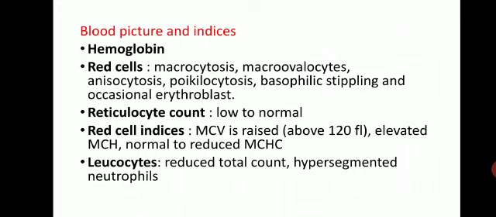Size is raised. MCV is raised. There is elevated MCH, there is normal to reduced MCHC. In leukocytes, you may see reduced total count and hypersegmented neutrophil. So the presence of hypersegmented neutrophil in the blood film should raise the suspicion of megaloblastic anemia.